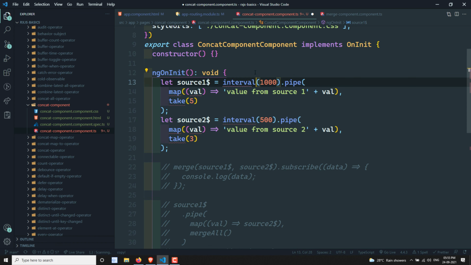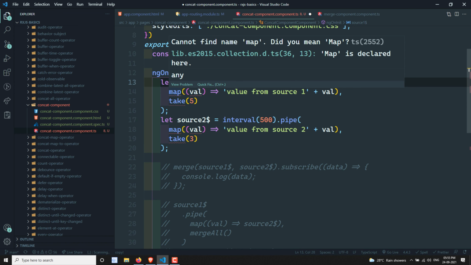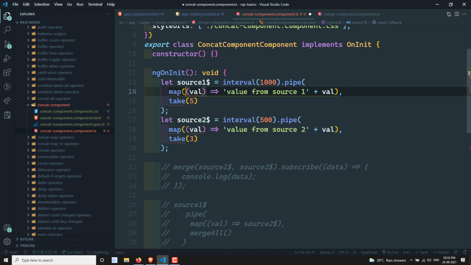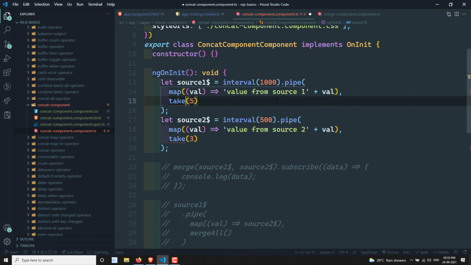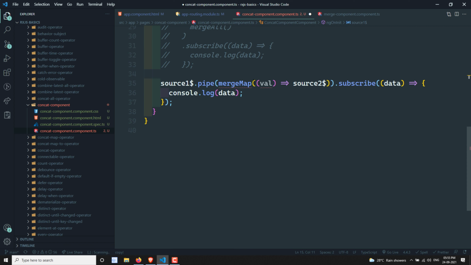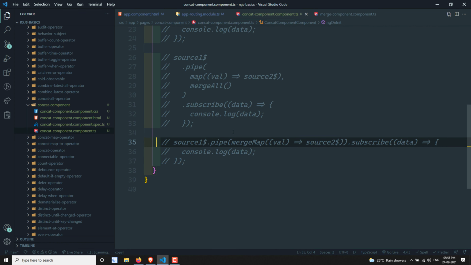So let's try to import this interval. Let's try to import this map. Let's try to import this take. That's it, I think so. Let's try to remove this one, okay. I am commenting out this one all.